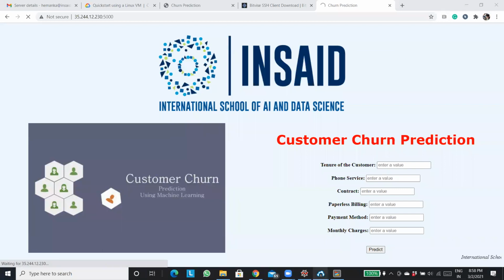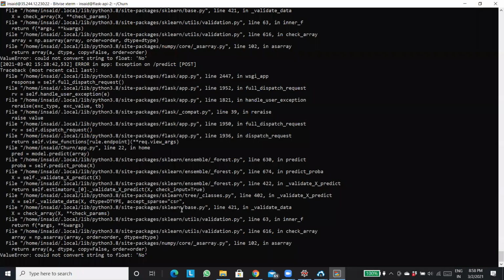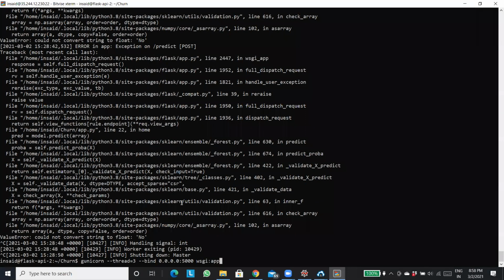Only one PID is there, Rahul. As of now, only one PID is there. I'll have to mention it explicitly. So I'll shut it off now. I'll mention the number of workers here. For that, you will have to give the W equals to, let me give it as how much? Let me put it as 3. Actually, equal is not required. Let me put it as 5.